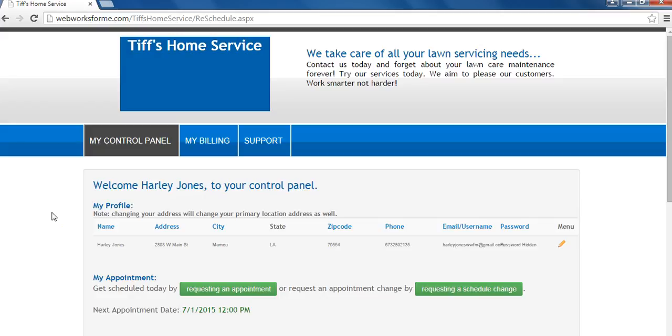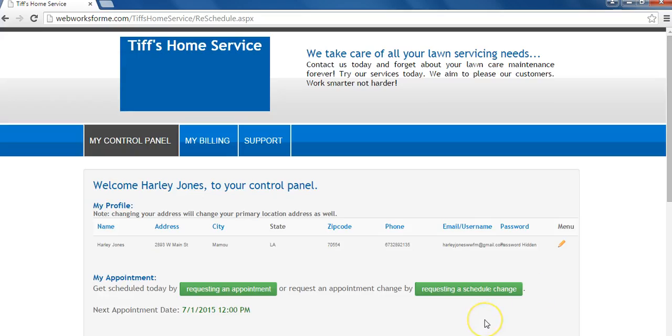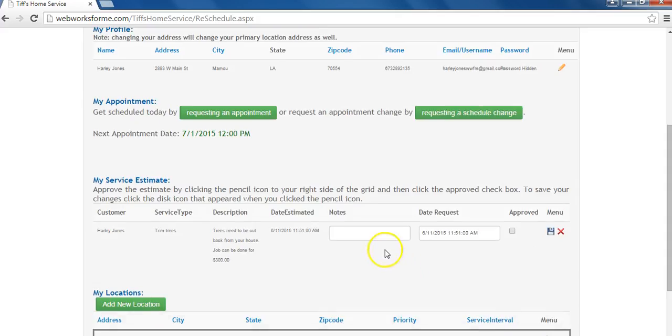To view or approve your service estimates under My Control Panel, scroll down to My Service Estimates. Click on the pencil next to the service estimate you would like to view or approve. You can add notes letting your service provider know that you approve.